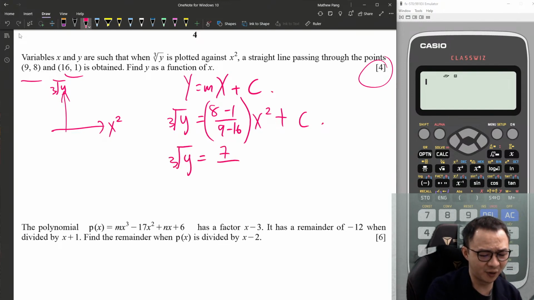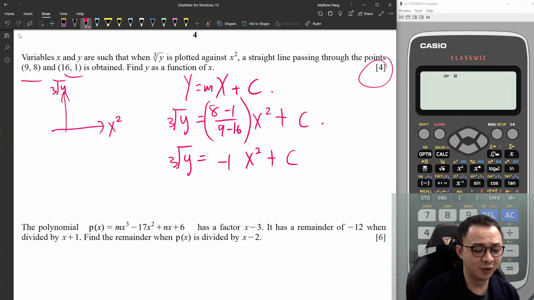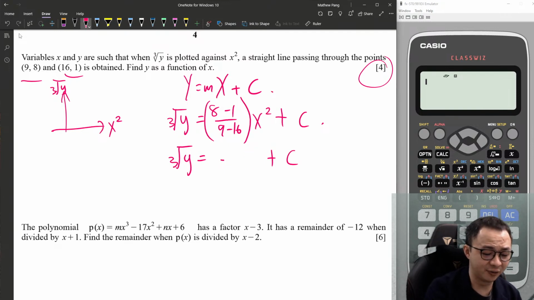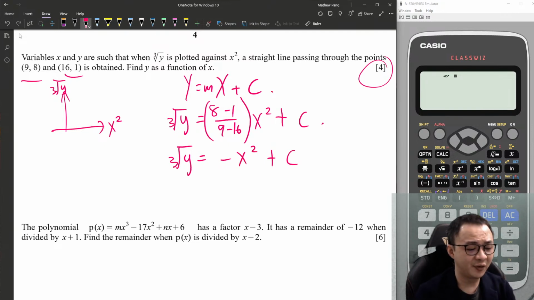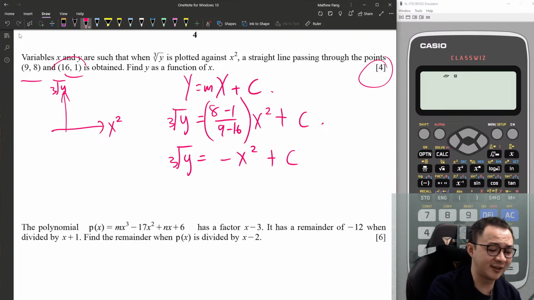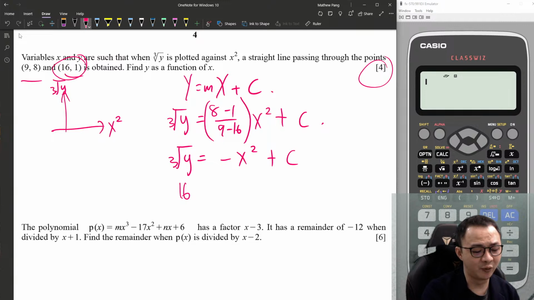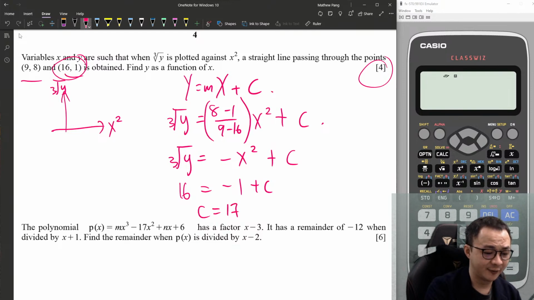This one is 7 over negative 7, which is negative 1, right? So I can type negative 1 here. So it is just negative x squared plus c. If I want to find the c, I can plug in any coordinate I want. So let's say I plug in 16 and 1. 16 is the cube root of y, and 1 is the x squared. So my c is 17.